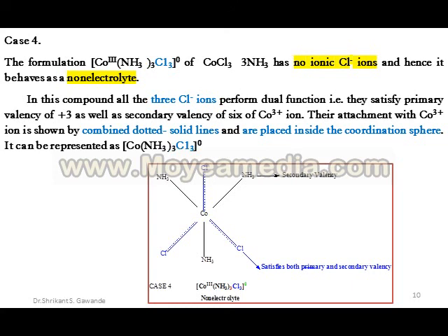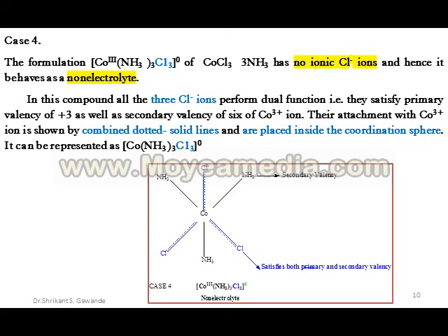Their attachment with the Co3+ ion is shown by combined dashed solid lines, and they are placed inside the coordination sphere. It is represented as [Co(NH3)3Cl3]0.